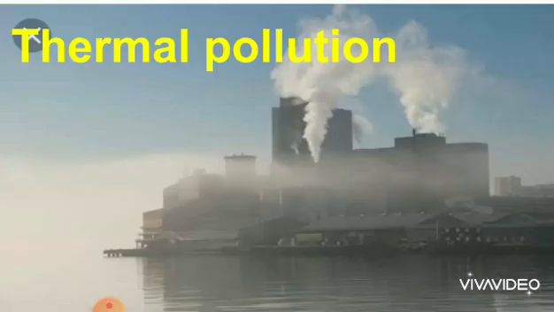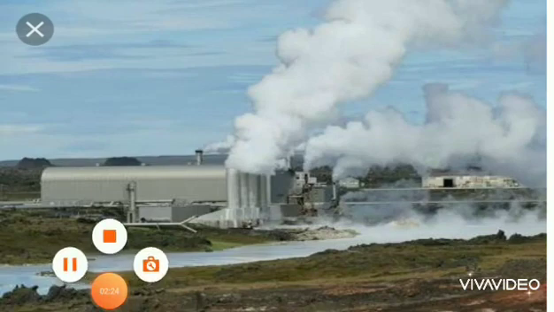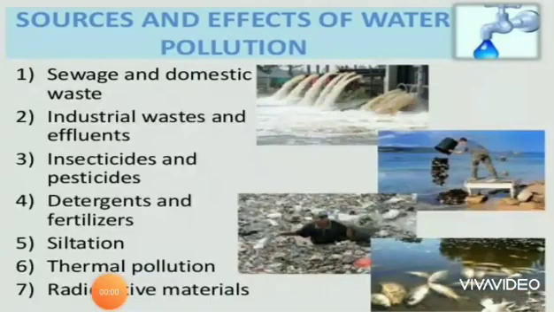Next, thermal pollution. A large amount of water is used for cooling purposes in thermal and nuclear power plants and many industries also. So, the water used for cooling is discharged back to a river or to the original water source at a raised temperature and sometimes with chemicals. So, thermal pollution also affects water bodies.